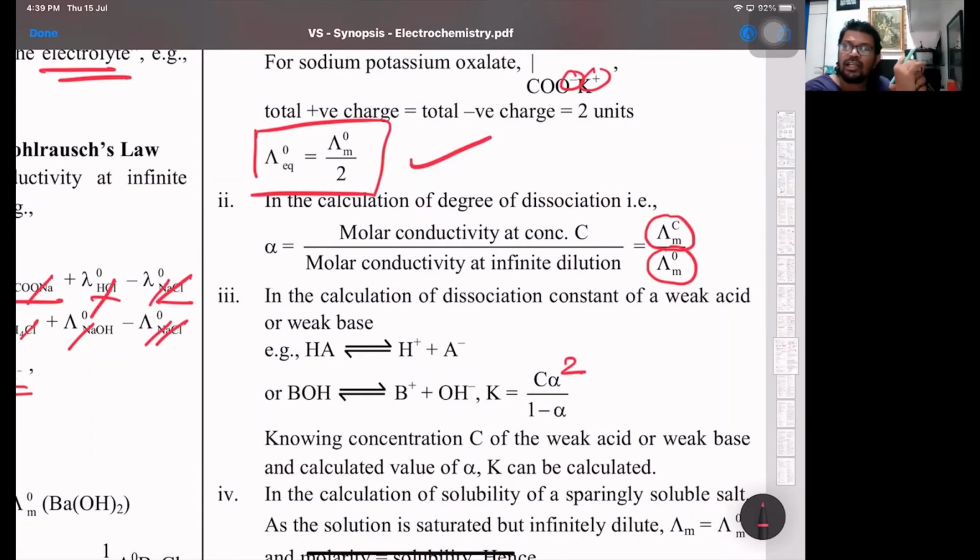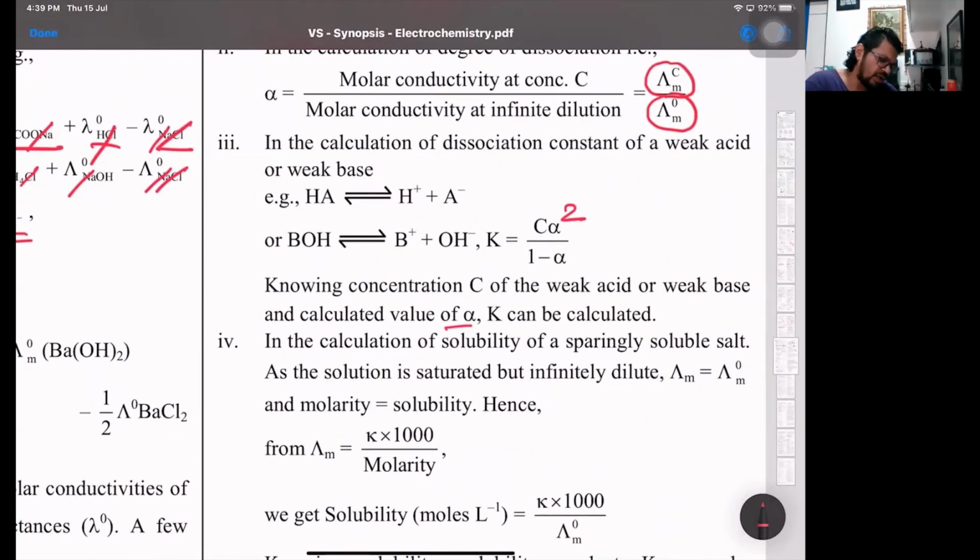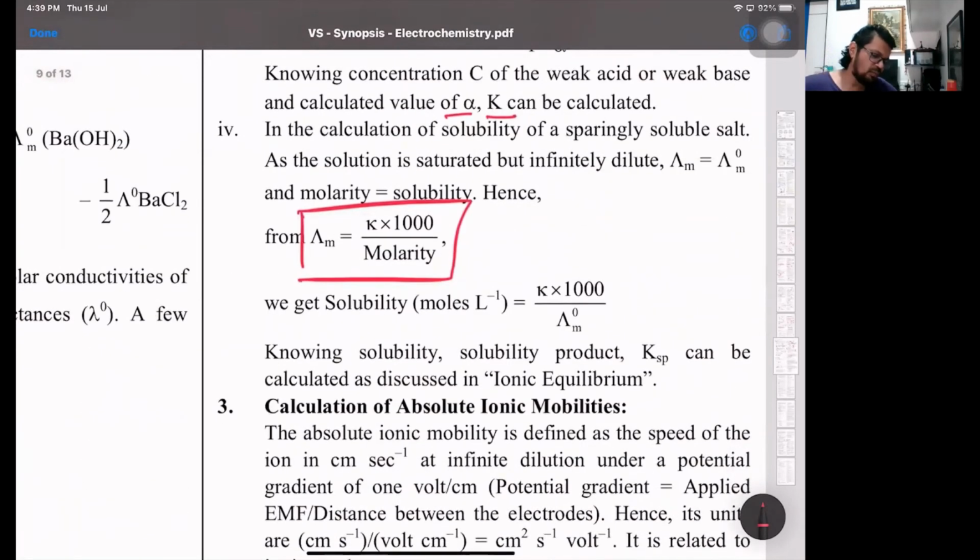That is, the degree of dissociation alpha is inversely proportional to the square root of its concentration, or directly proportional to the square root of its dilution V. So if we know the concentration, we can get alpha, Ka value and all of them. That is one. Capital lambda is K into 1000 by molarity, where molarity is moles per liter. Solubility, that's the concentration, can also be written as K into lambda upon lambda naught.